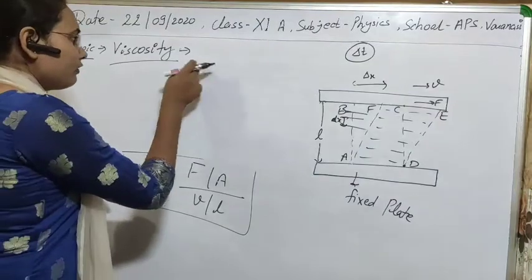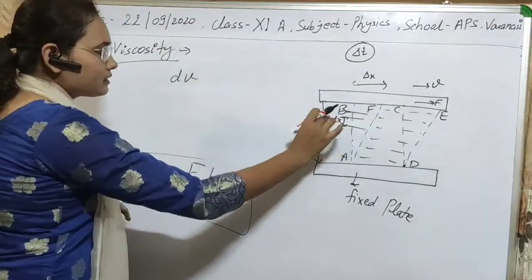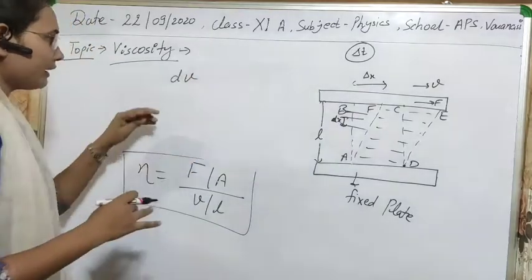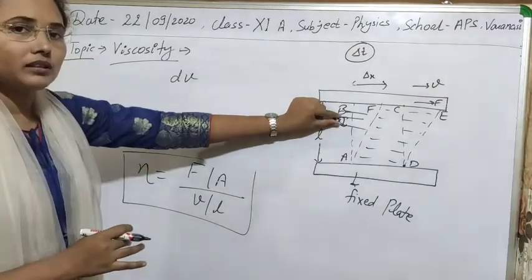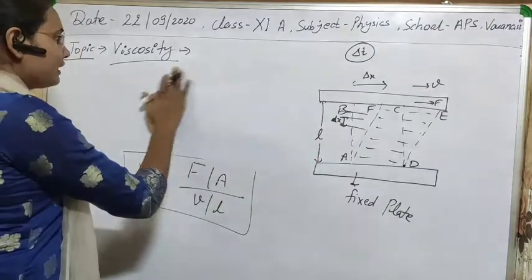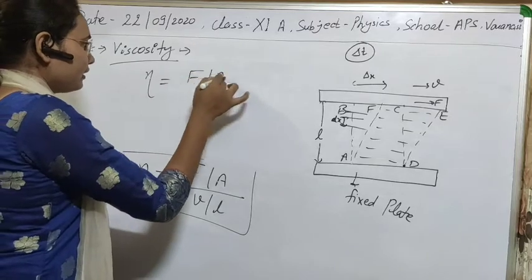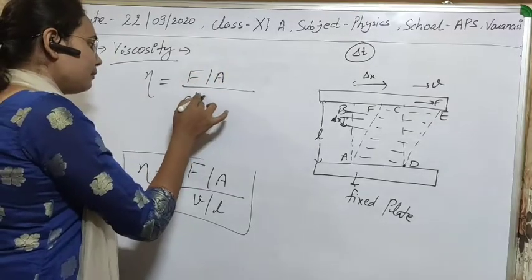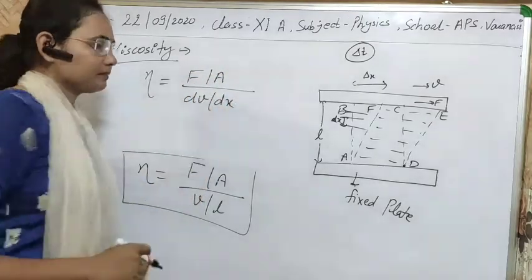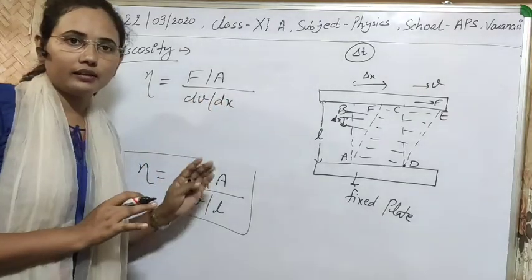Clear? If the relative velocity between any two plates is dv, and the distance between these two layers is dx, then we can write this equation: eta equal to F upon A into dv upon dx. I think no confusion here.